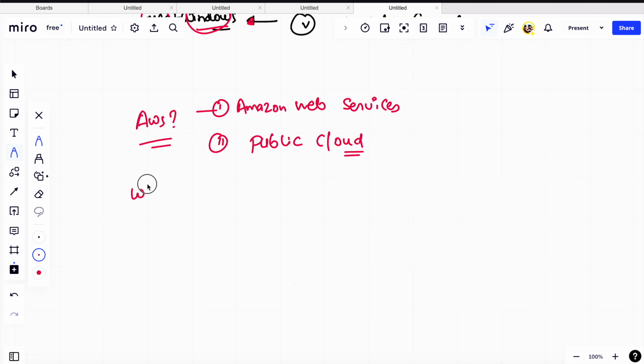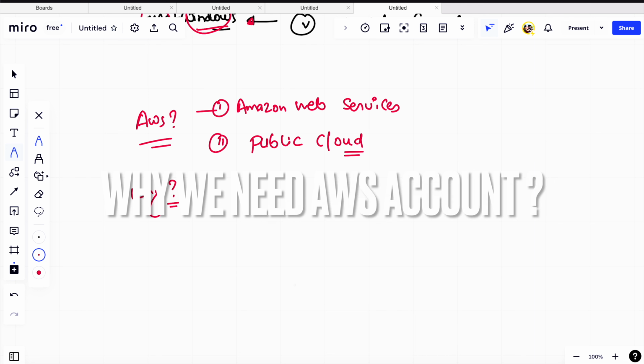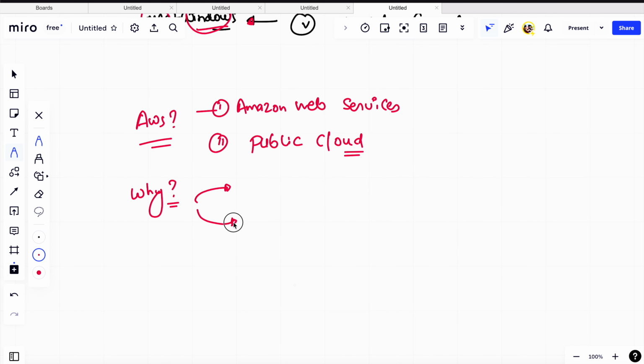Why do we need this AWS account? Many of you are beginners, so for them this is the explanation. If you want to practice a DevOps lab, we require some kind of tool. That is why we need an AWS account. I guess AWS provides a 1 year free tier account, so without worrying about the charges, you can easily learn.